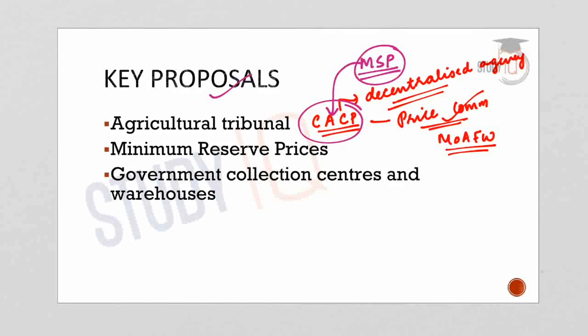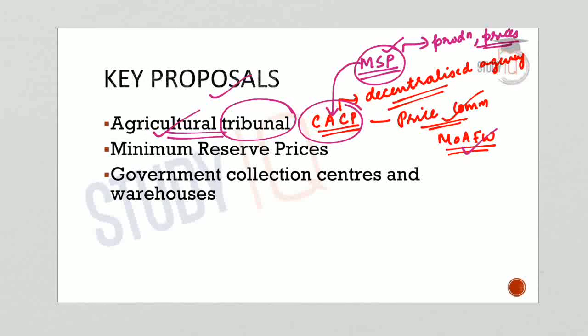It is an expert body which recommends the minimum support prices to the government, and while recommending the MSP, it takes into account the cost of production and the trend in the domestic and international markets, etc. And it is an attached office of the Ministry of Agriculture and Farmers Welfare. So this is in brief about CACP. Now what is the proposal of NITI Aayog? NITI Aayog proposed that the CACP should be converted into an agricultural tribunal. We will come to the details of it later in this lecture.